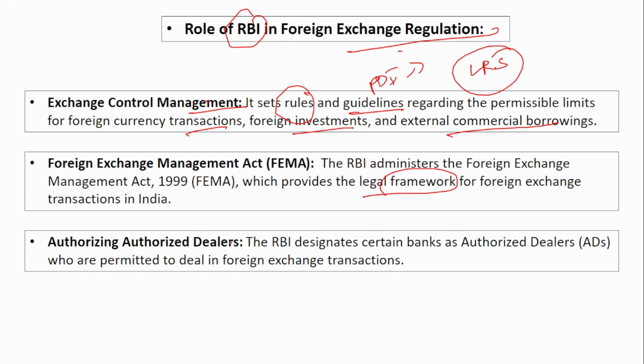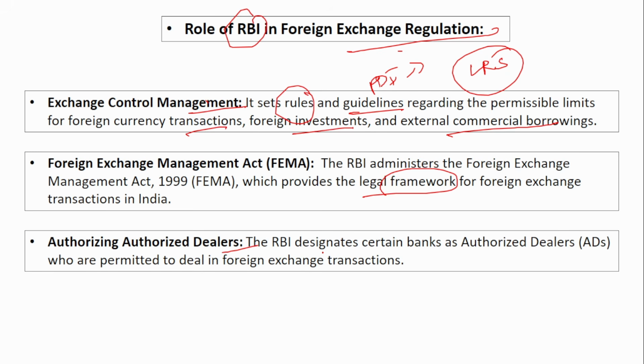Next, authorizing the authorized dealers. There are so many financial institutions and banks in the country, right? Not all financial institutions are authorized to conduct foreign exchange transactions. If you go and give dollars and want rupees in return, not all banks or financial institutions provide that feature. Only certain authorized dealers can do that. Banks can also be authorized dealers, but you have to get special permission or a grant from the Reserve Bank of India.